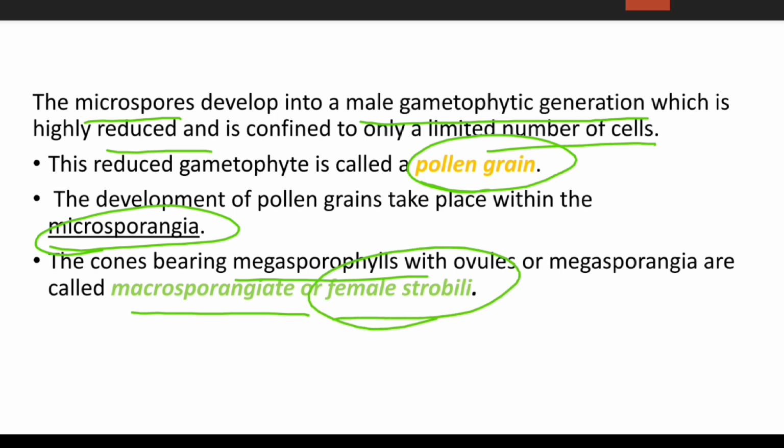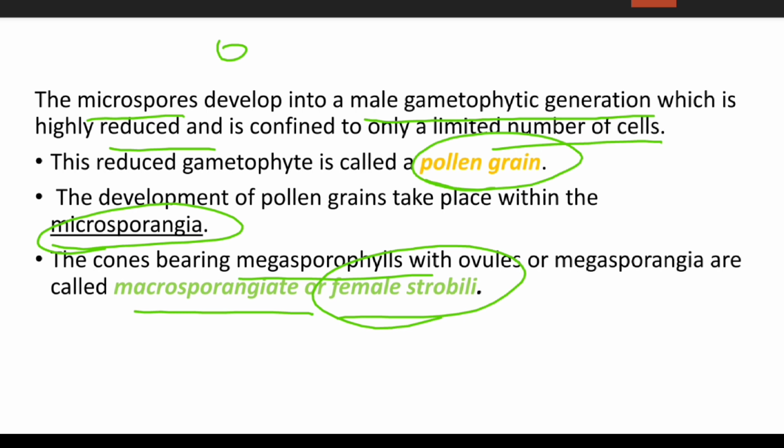The microspore is a small tiny structure which develops into the plant body through a process called germination. During this process the microspore develops into a male gametophytic generation, which is highly reduced and confined to a limited number of cells, unlike the parent plant body which has more cells. This reduced gametophyte is called the pollen grain.